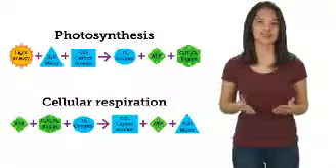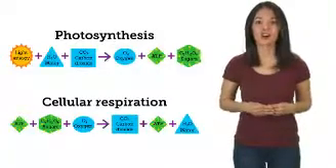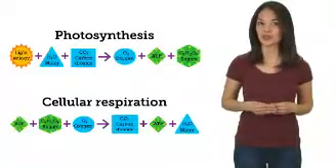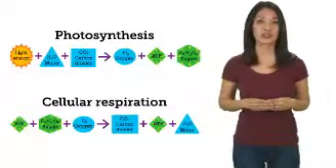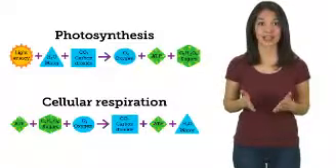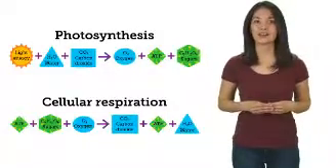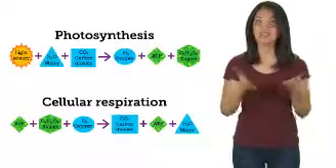So, in summary, photosynthesis uses light energy, water, and carbon dioxide to make molecules of food and oxygen. Cellular respiration transfers much of the chemical energy stored in food molecules to ATP. Together, these processes keep matter and energy moving through living things, including you.